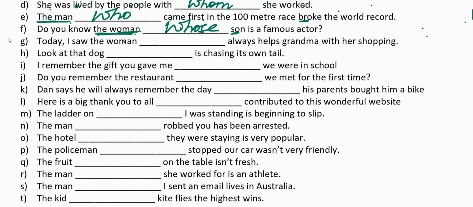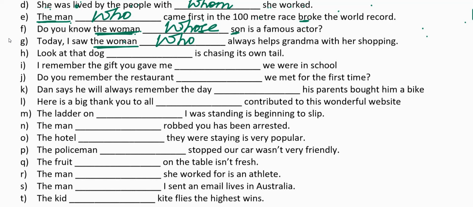In the next sentence, today I saw the woman dash always helps grandma with her shopping. Now the sentence again is about the woman here. The same sentence can be written in two parts. Today I saw the woman. The woman always helps grandma with her shopping. This woman is the subject. Hence we have to write who and not whom. Today I saw the woman who always helps grandma with her shopping.